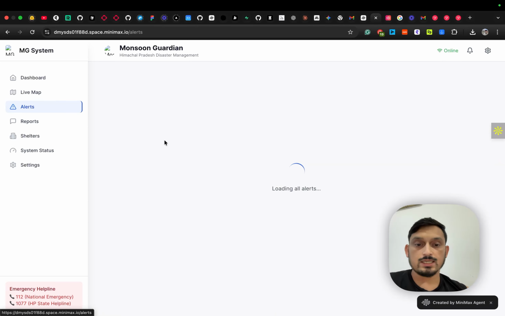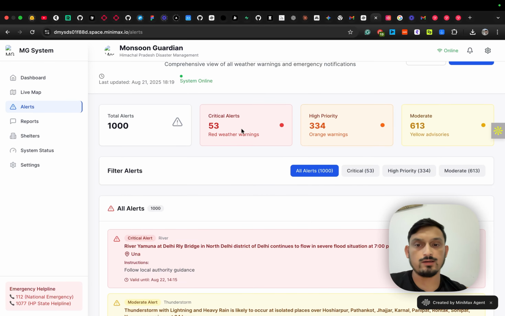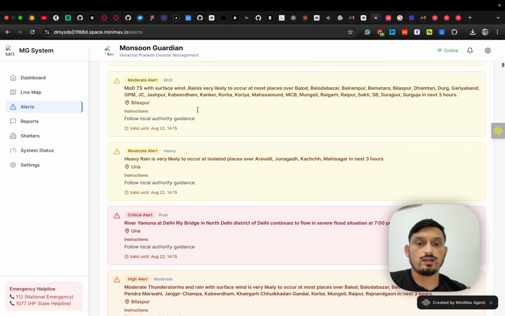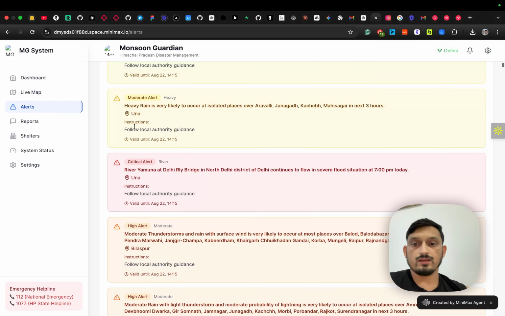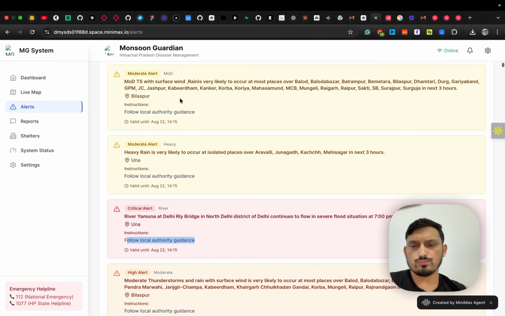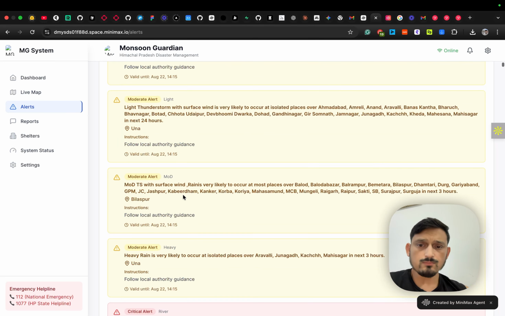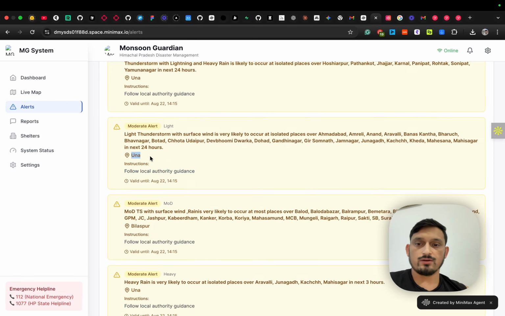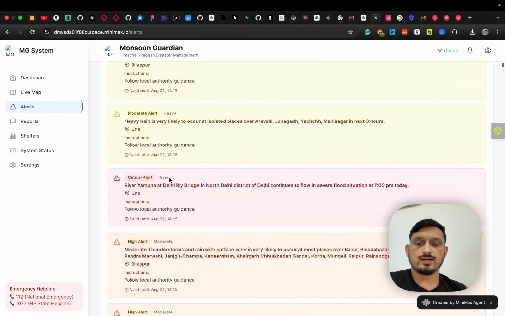When we go to the alert section, we have slightly more detail in terms of the different categories of alerts. Total alerts are 1000, but critical alerts are 53, high priority are 334, moderate are 613. They are labeled through different colors as well, and you can have more detail on each individual alert. It also gives some instructions like follow local authority guidance, which feels like a very standard statement. However, it also points out the location, date, time, and all those things.